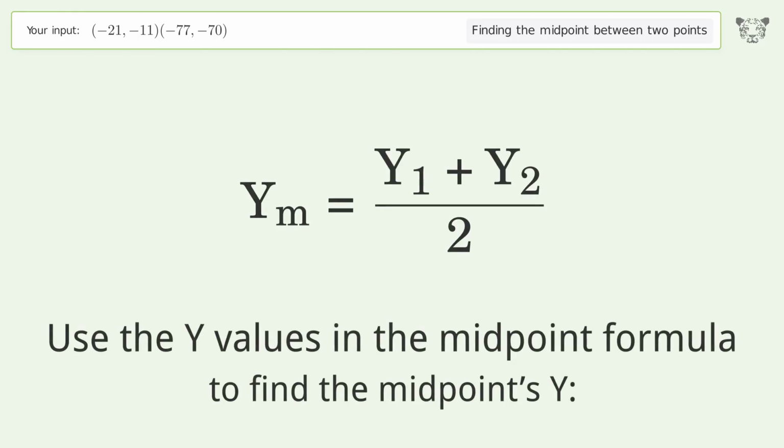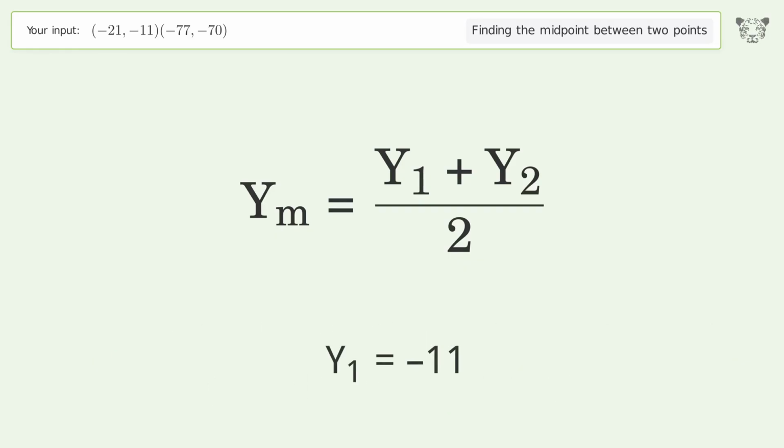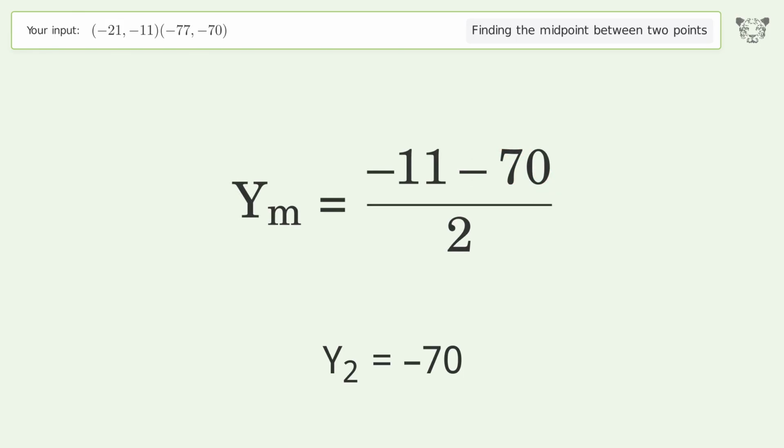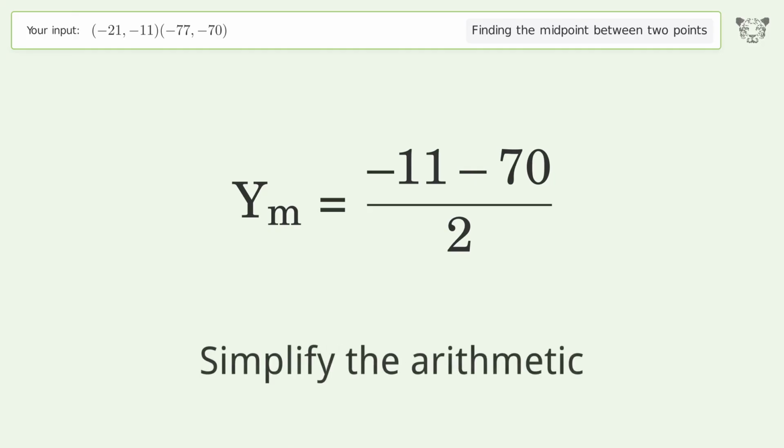Use the y values in the midpoint formula to find the midpoints y. y1 equals -11. y2 equals -70. Simplify the arithmetic.